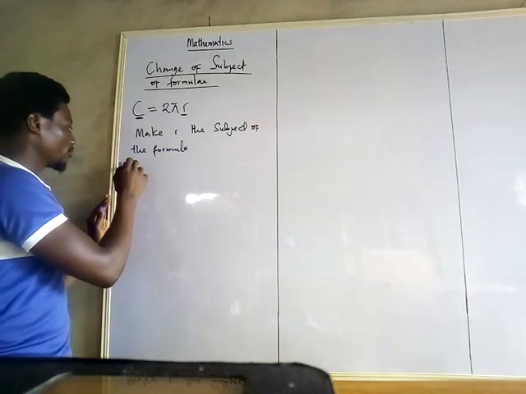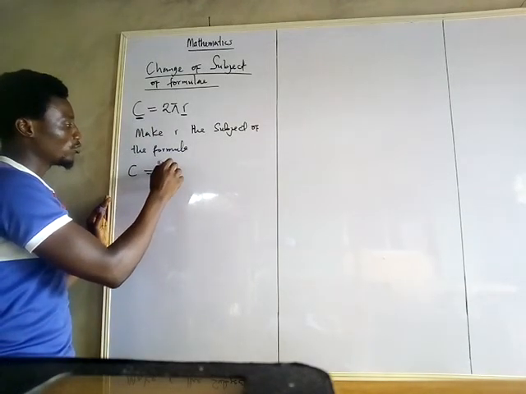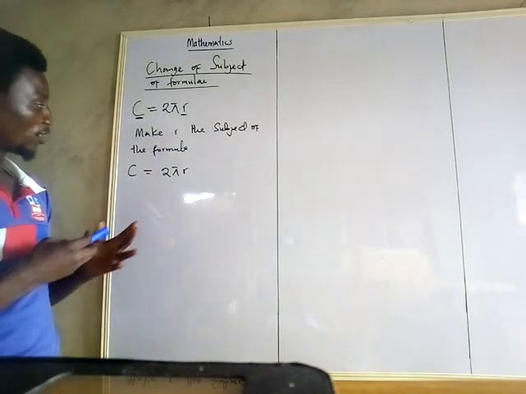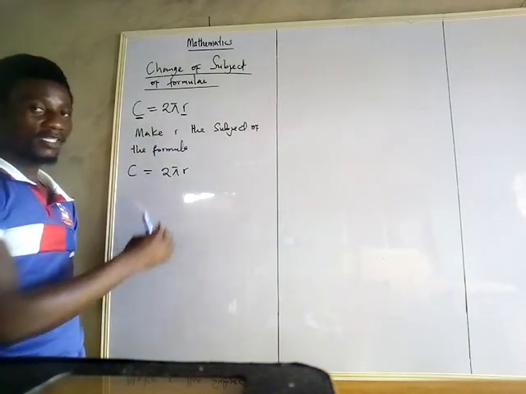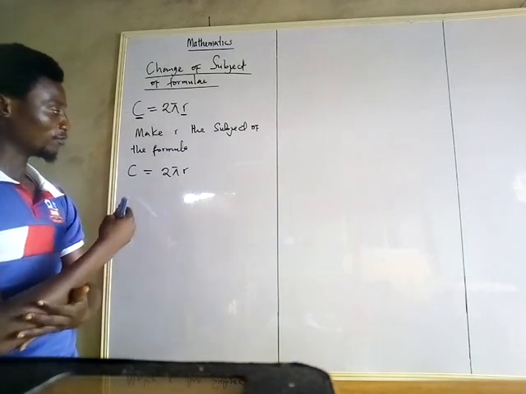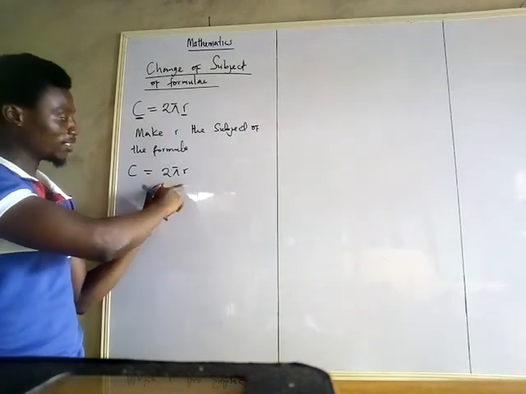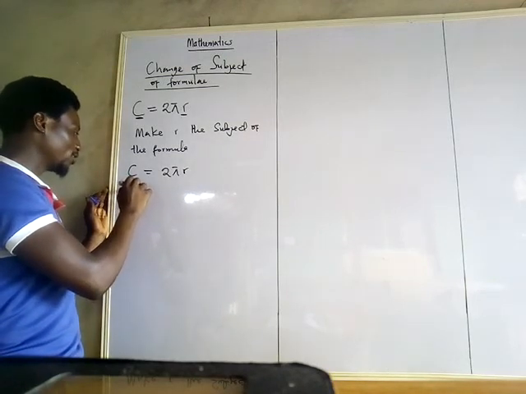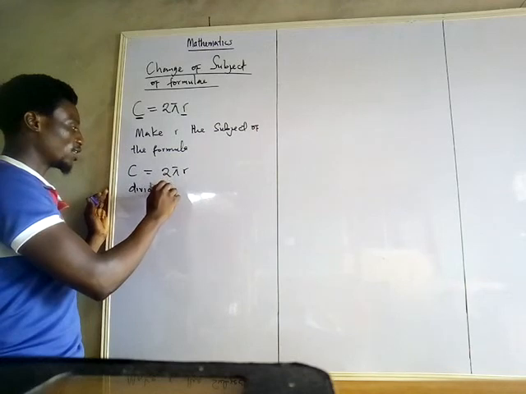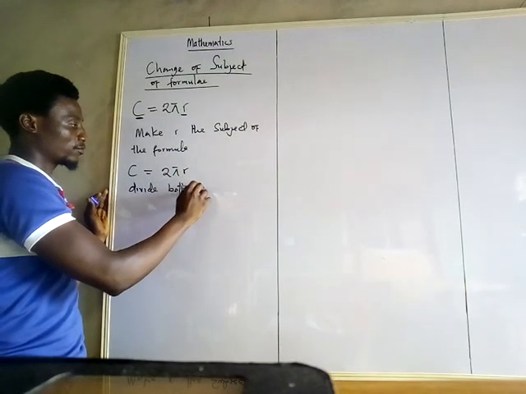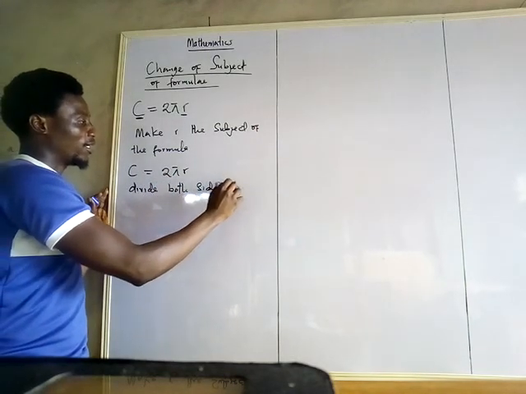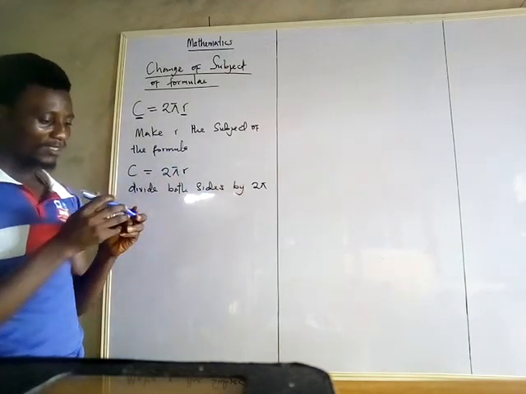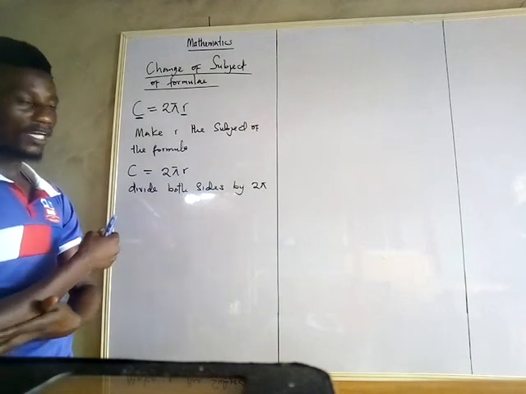So from C equals 2 pi r, how can we make r the subject of the formula? We can see that we have 2 pi associated with r, and the association is by multiplication. Then what do we do? We can divide both sides by 2 pi, because it is 2 pi that is associated with r.